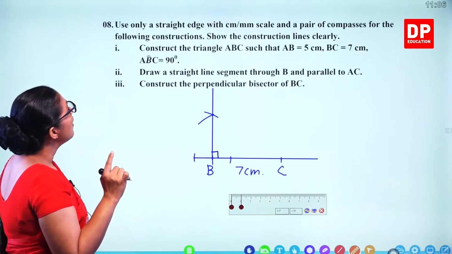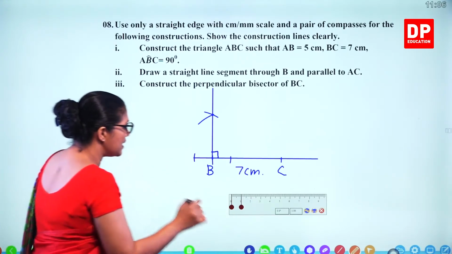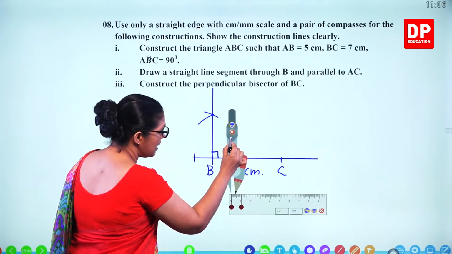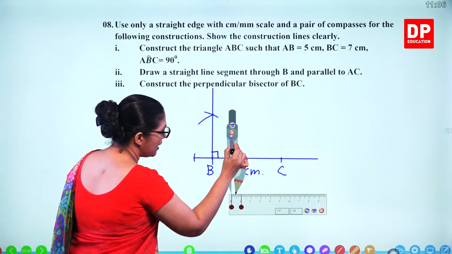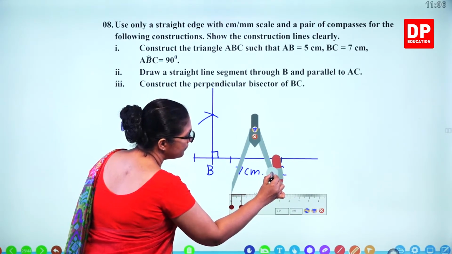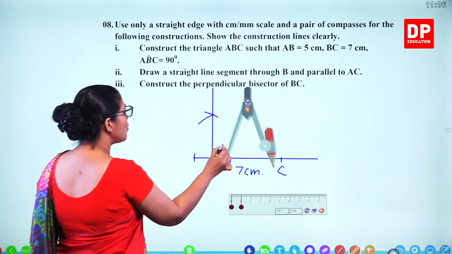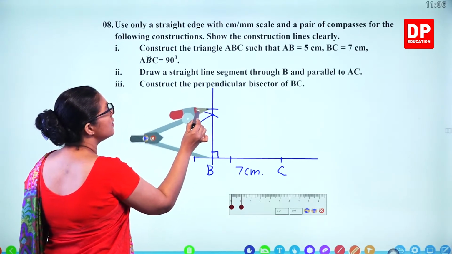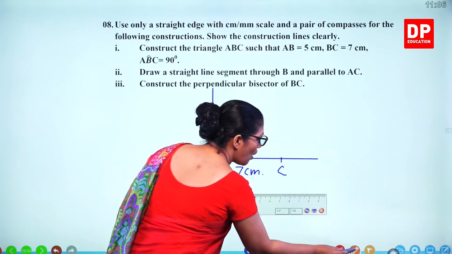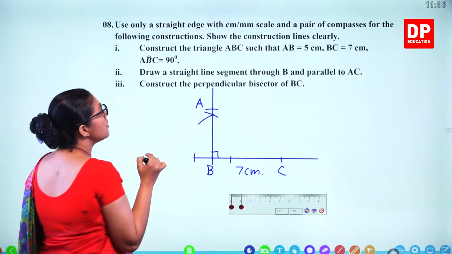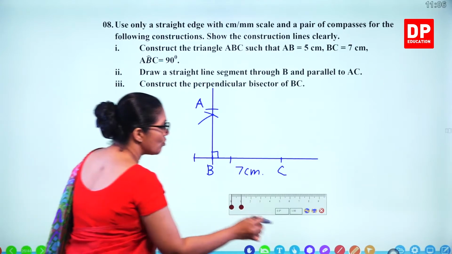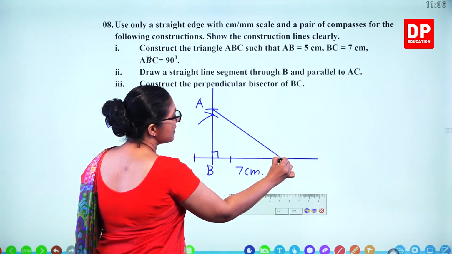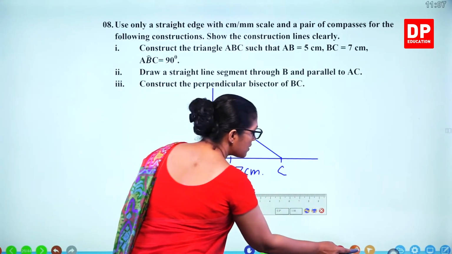Now AB is 5 centimeter. So you take the compass and measure here 5 centimeter length, and you can find the point A. So you keep it on top of point B and you can mark the A point. Now we construct the ABC triangle. So you can connect A and C. That's the ABC triangle.